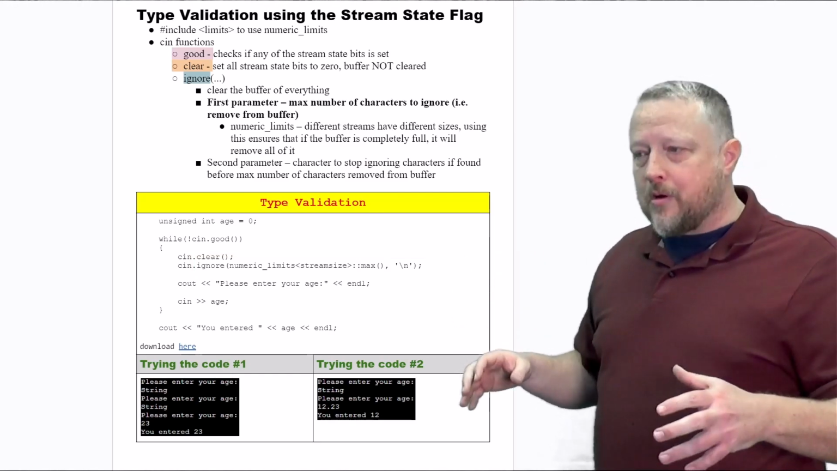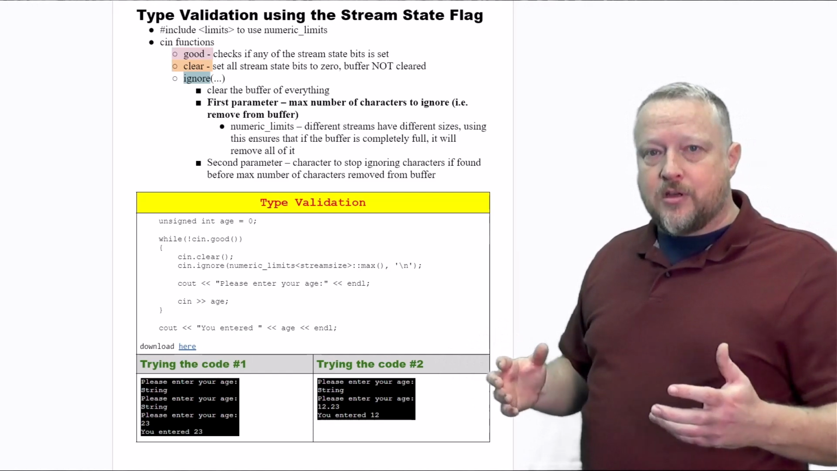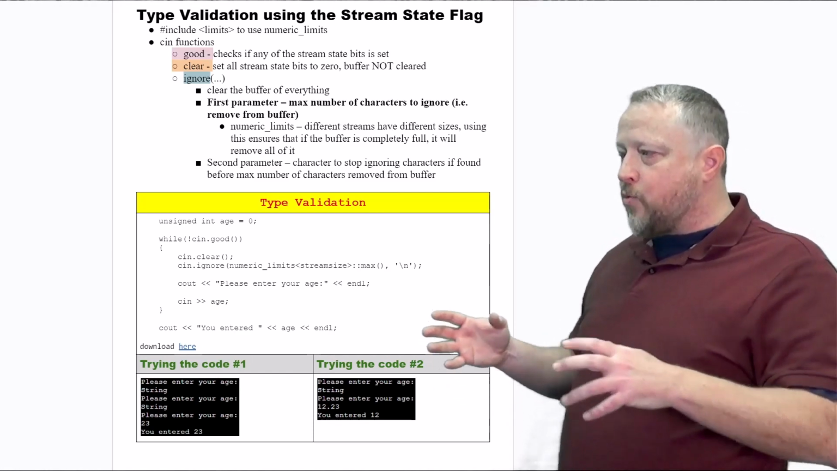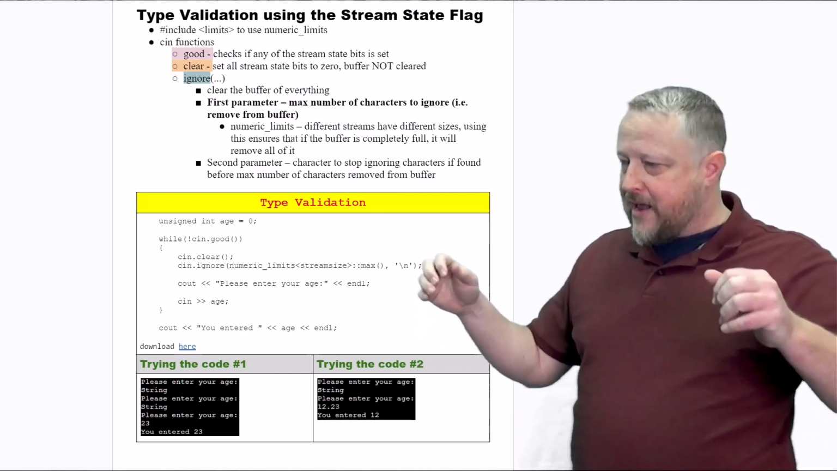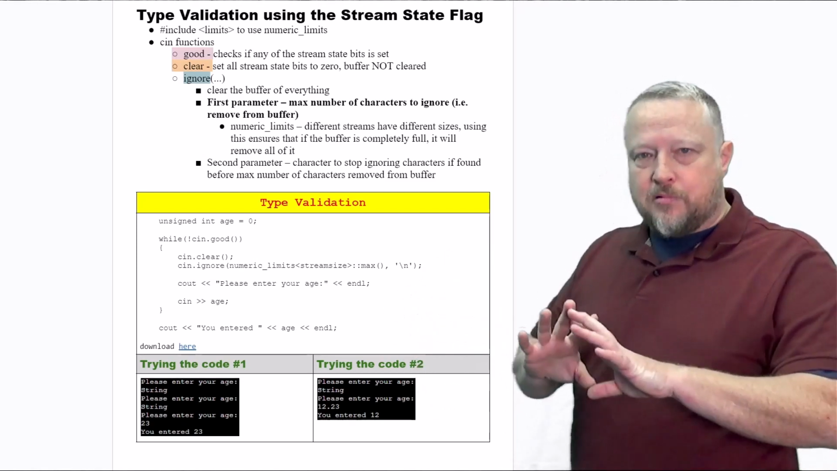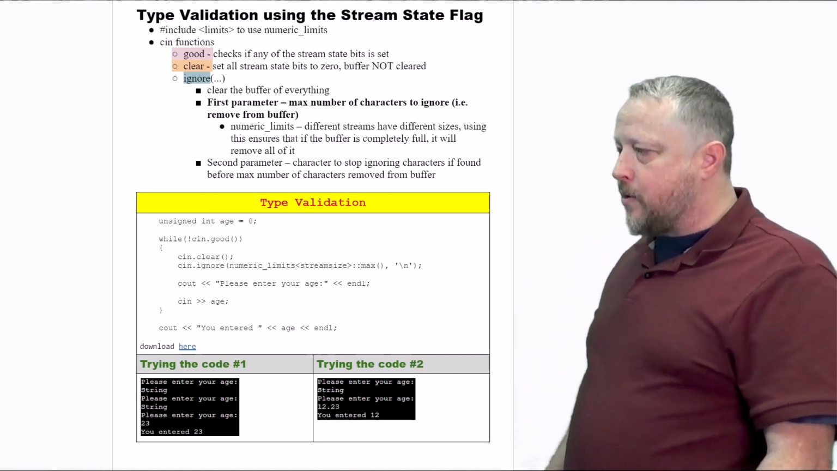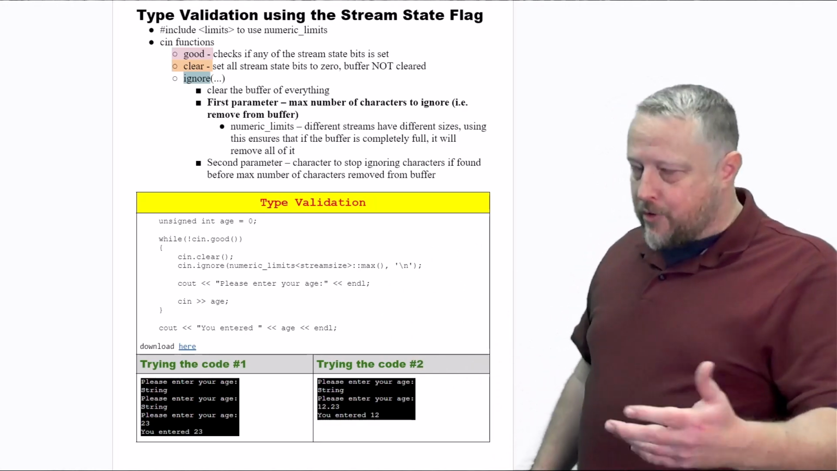Well, remember, the numeric limits is different for each of the data types. So we want to make sure that we take out all of the buffer for that particular size, make sure it's all cleared out, and it's completely free for the next input that we're going to get. That's why we're using that one.